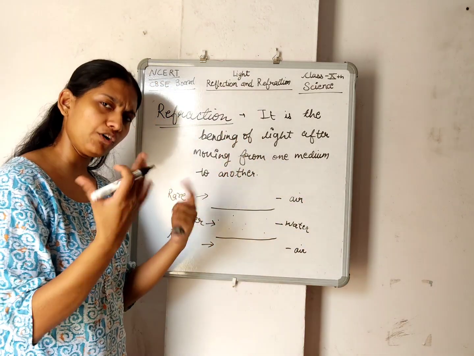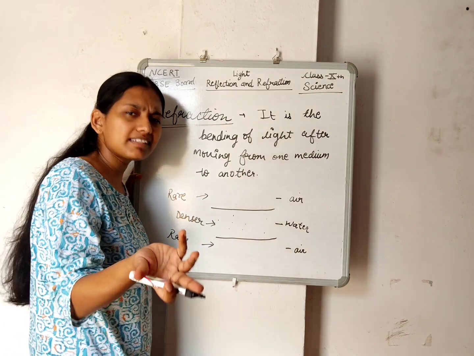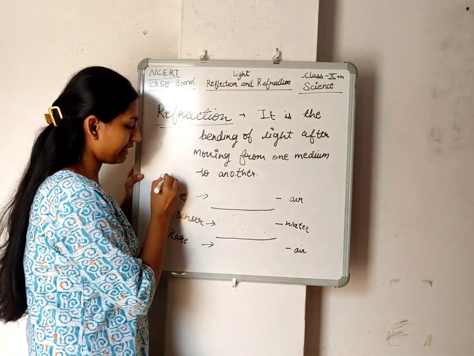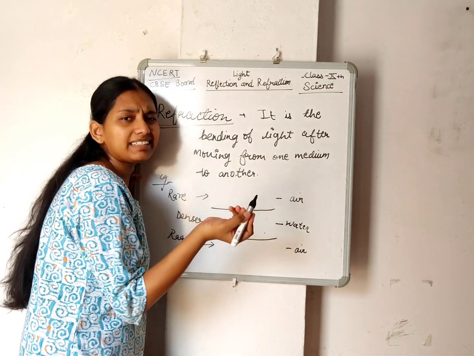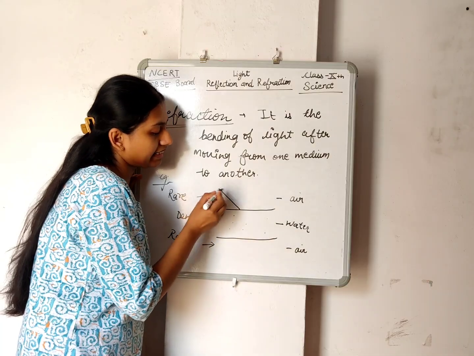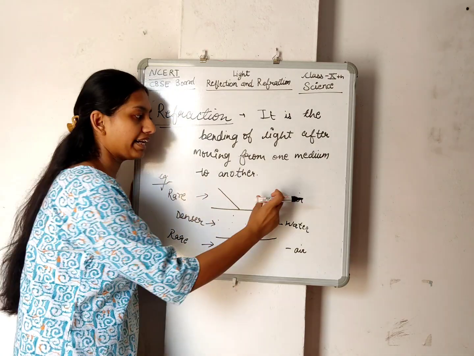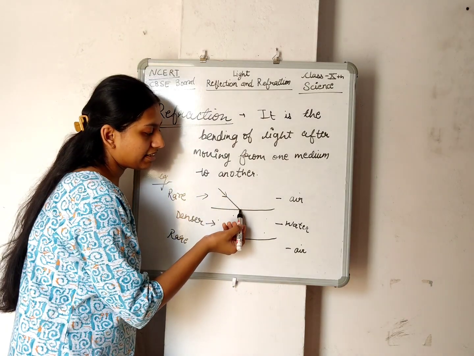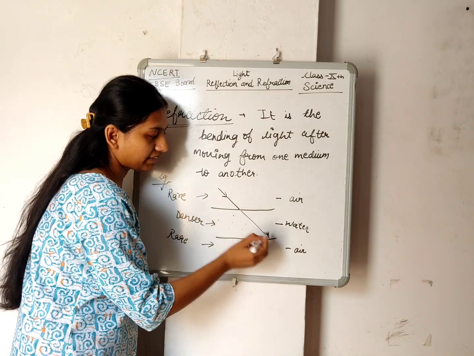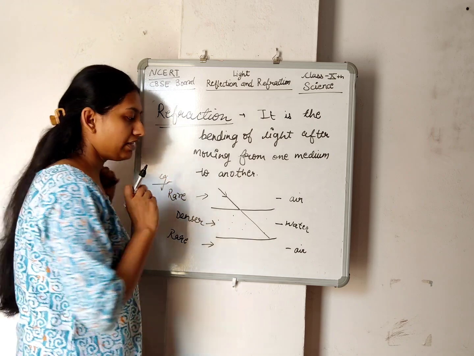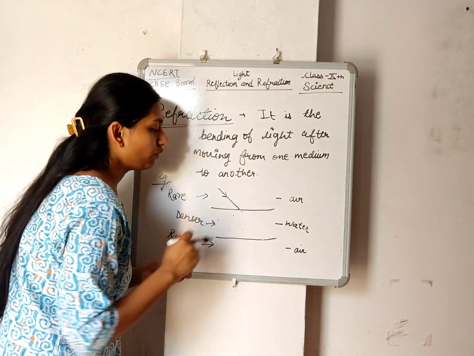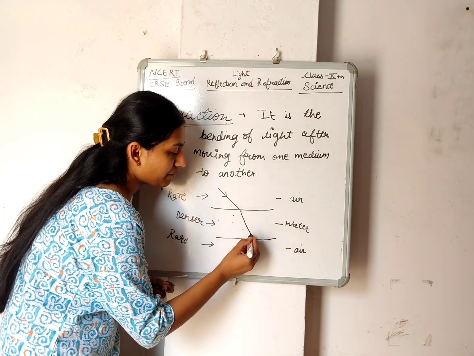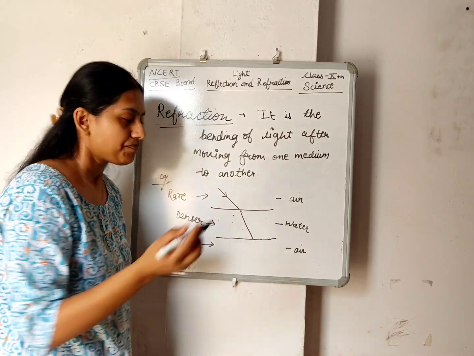How will it happen? Let's take this light. It is coming from the rare medium, and it should simply go like this. But no, it will not go like this. It will slightly bend. Why?